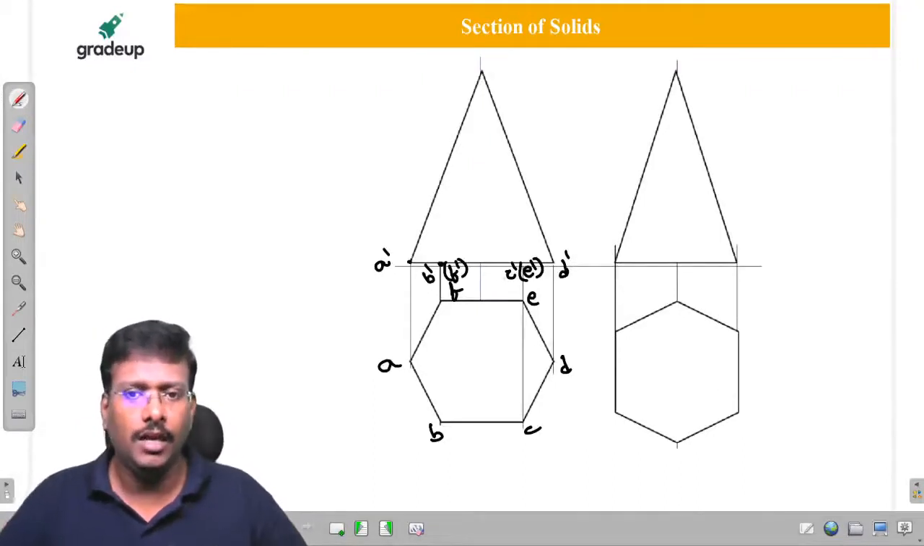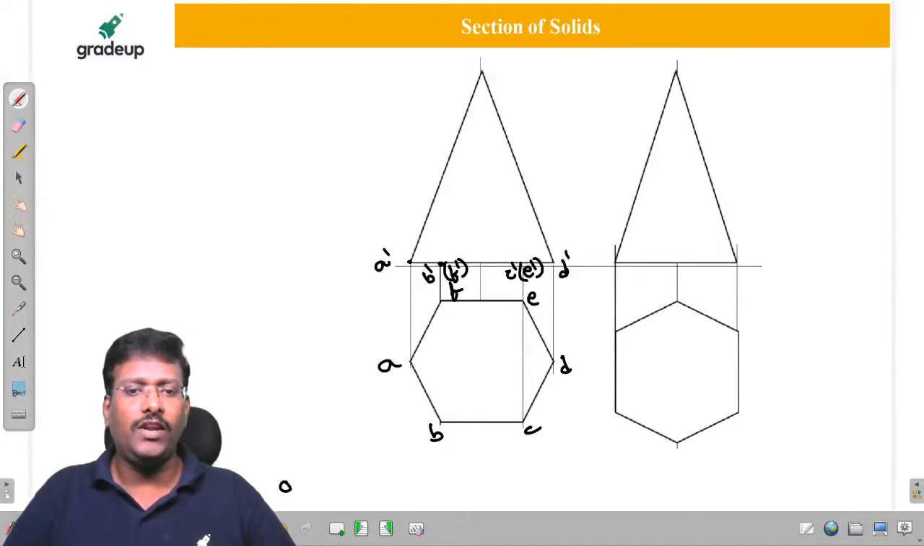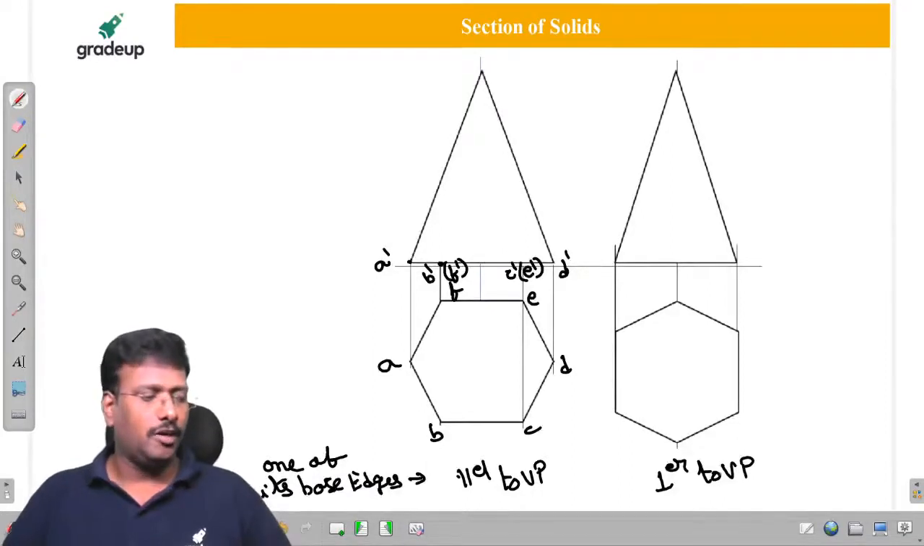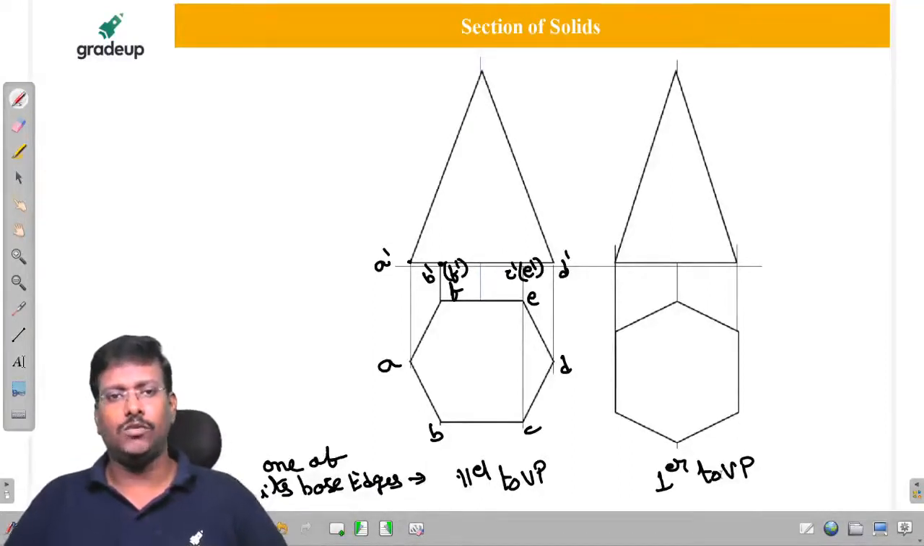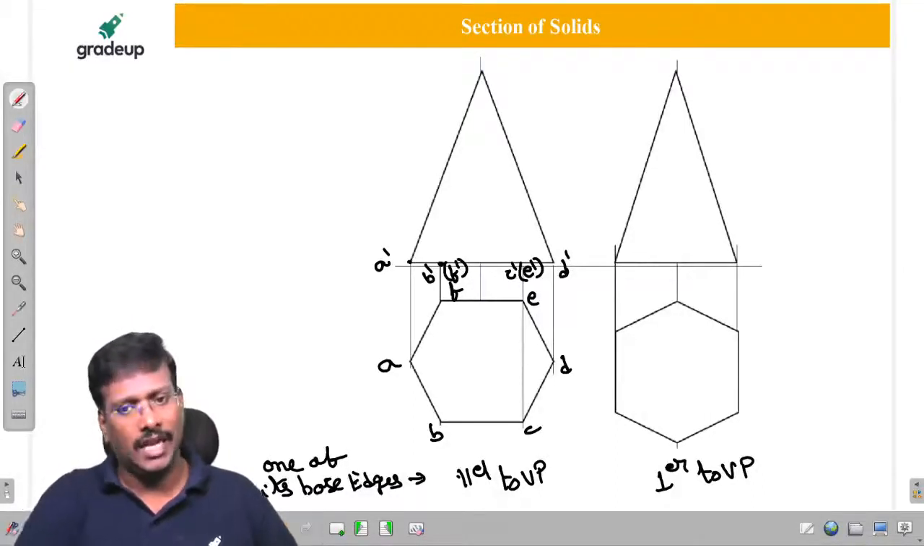But here, remember my dear friends, based on HP, this is going to be one of its base edges. In this case it is parallel to VP. In this case it is perpendicular to VP. One of its base edges is parallel to VP. In one case we will consider it as parallel, in another case we will consider it as perpendicular. Here we won't use face. Here it is a base edge only.